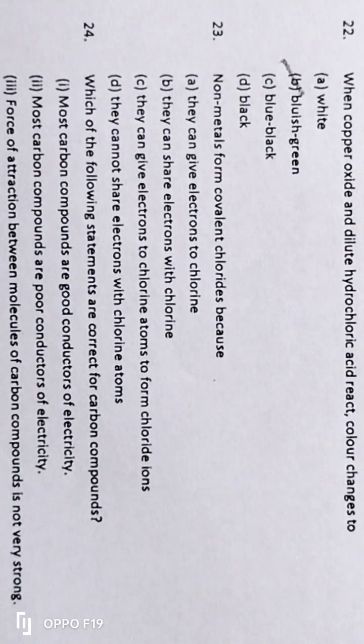Then coming to the 23rd, nonmetals form covalent chlorides because dash. Option A, they can give electrons to chlorine atoms to form chloride ion. Option B, they can share electrons with chlorine.